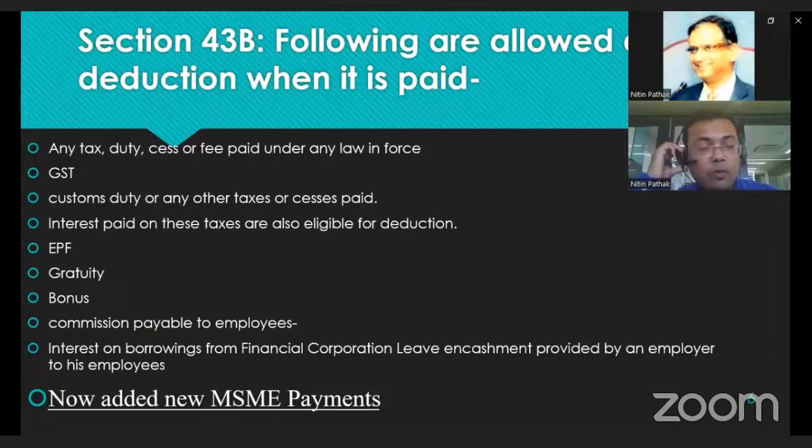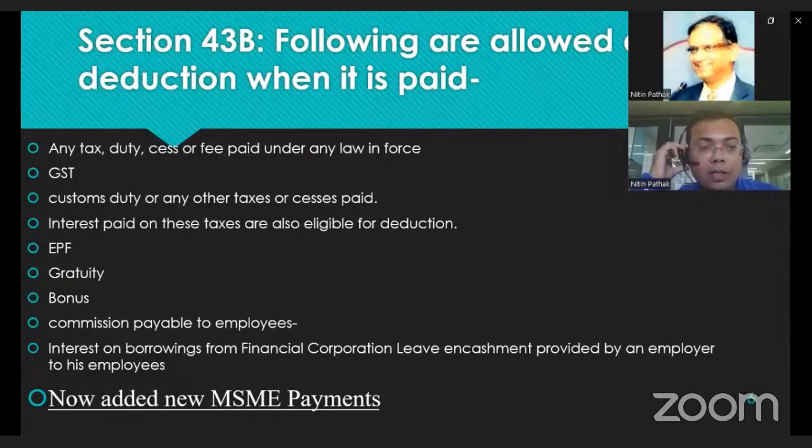What are the expenses? Any tax, duty, cess or fee paid under any law in force, like statutory dues, include GST, customs duty, VAT, employee provident fund, gratuity, bonus, commission payable to employees, interest on borrowing from a financial institution, and leave encashment provided by the employer to his employees.